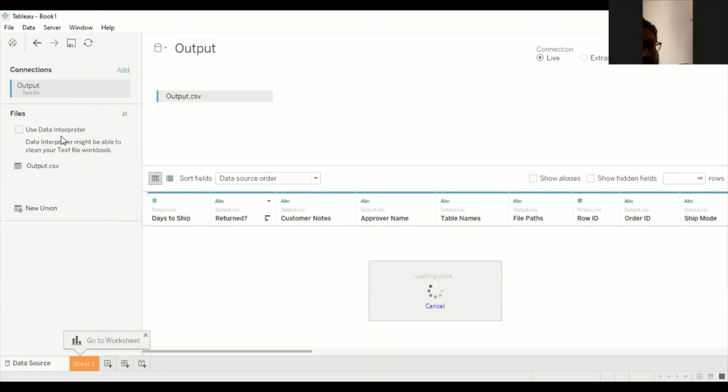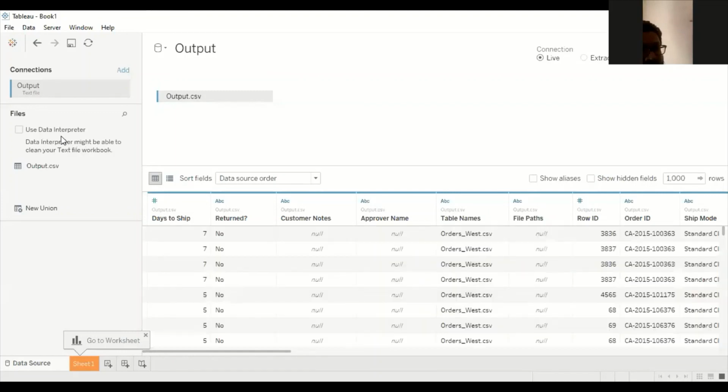So in the real world, what happens? Whatever data we get will be in a very critical condition. A lot of missing data will be there, and a lot of repeated values will be there. So it takes a lot of time to mine the data. But Tableau provides an option of data interpreter.